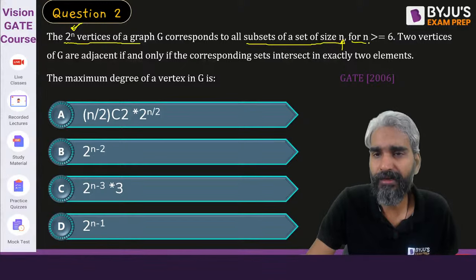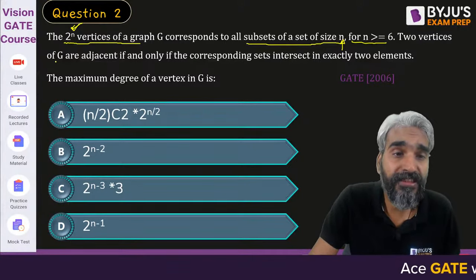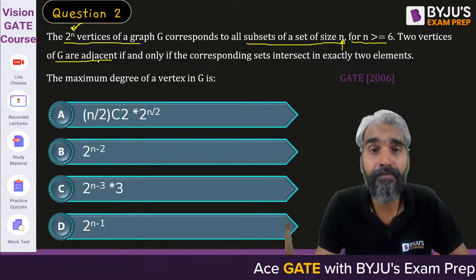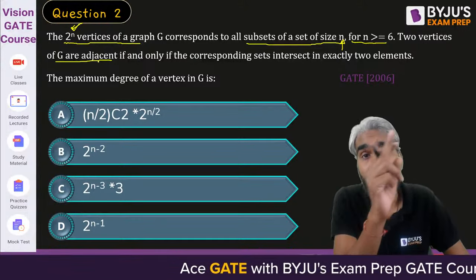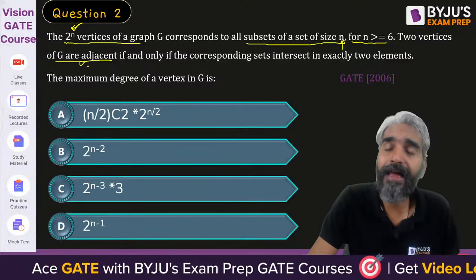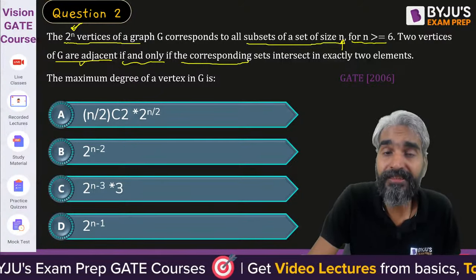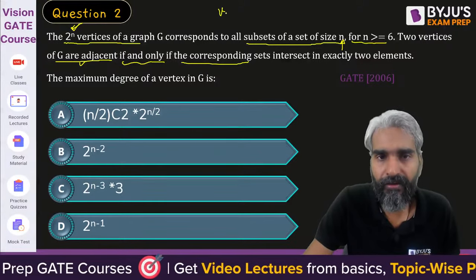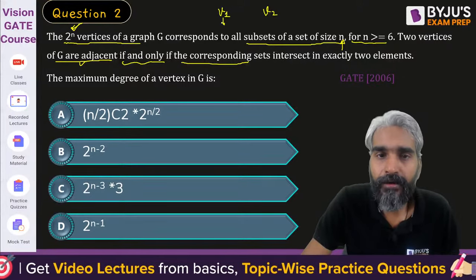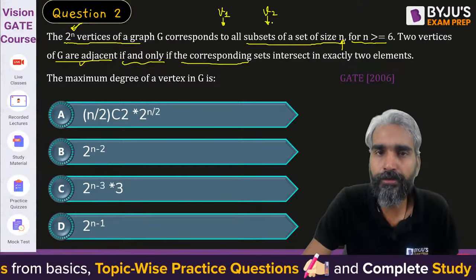Now we'll understand why n is greater than or equal to 6. Two vertices of G are adjacent. So now how are we representing the vertices? Sir, we are representing the vertices using the subsets of a set of size n. Now two vertices are adjacent if and only if, if we have a vertex v1 and a vertex v2, then there will be a subset corresponding to v1 and a subset corresponding to v2.